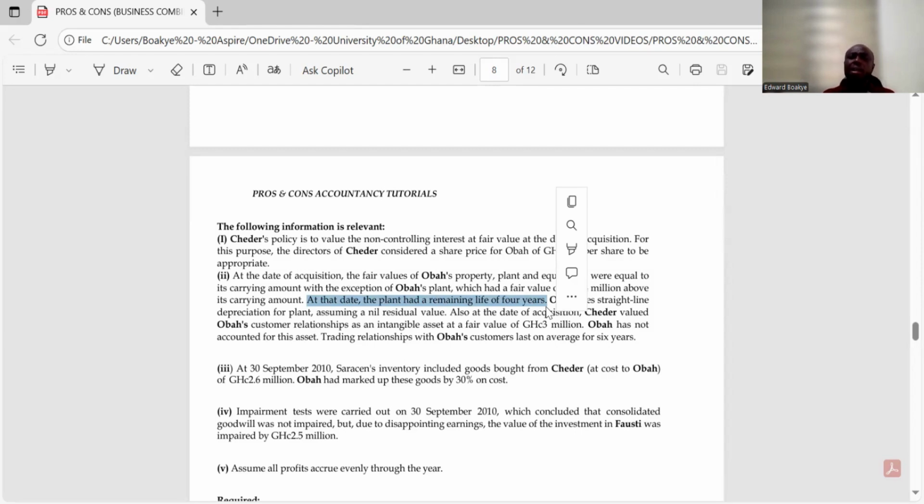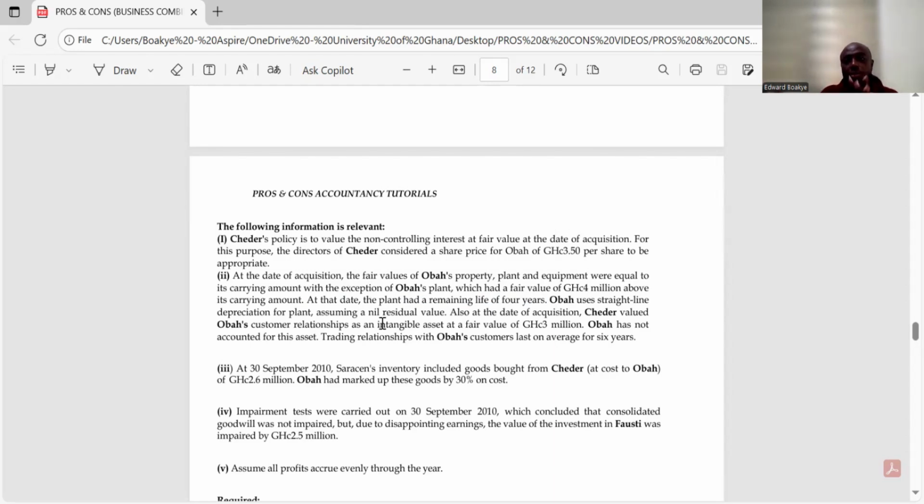You get it? Now the additional 4 million has come, so we have to depreciate that additional 4 million also over 4 years. So the additional depreciation will be 4 million divided by 4 years, giving us 1,000. So let's go to the board and look at other things.